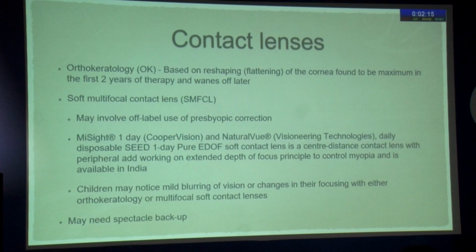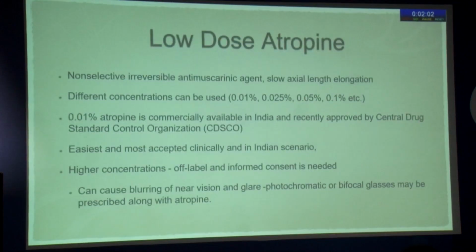We can also plan for orthokeratology or soft multifocal contact lenses, but we all know that multifocal contact lenses and orthokeratology have their own problems. They may also need a spectacle backup when the child is not wearing these contact lenses. Low-dose atropine is one of the most easily acceptable and documented kinds of anti-myopia treatment in the Indian scenario.